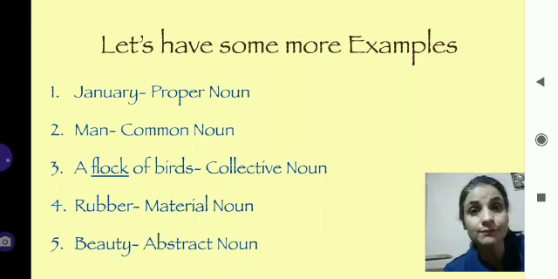A flock of birds. The word flock shows the collection of birds, a group of birds, so flock is a collective noun. Rubber. Rubber is a material noun which is used to make an eraser. The eraser is a product, but the material is rubber.